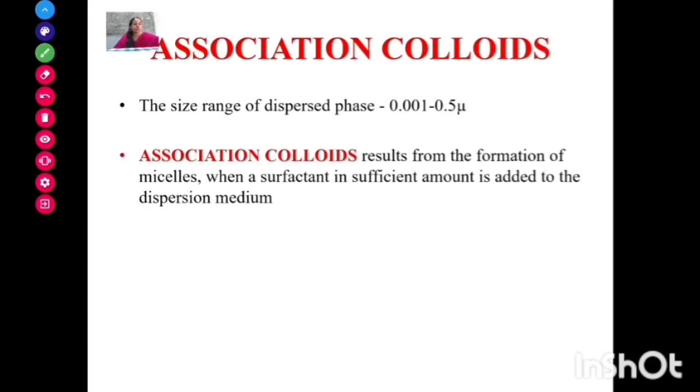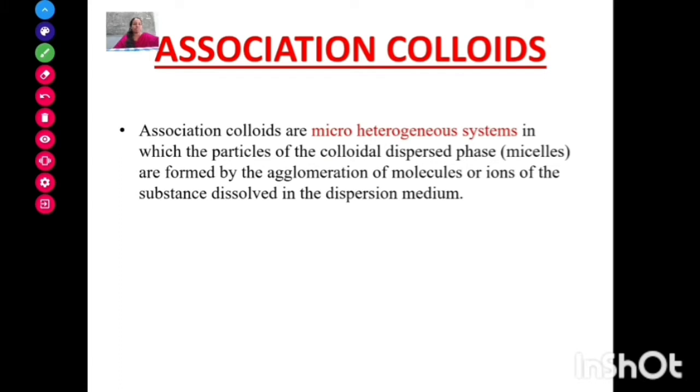Now let's talk about association colloids. Association colloids result from the formation of micelles when a surfactant in sufficient amount is added to the dispersion medium. Association colloids are microheterogeneous systems in which the particles of the colloidal dispersed phase are formed by the agglomeration of molecules or ions of the substances that are dissolved in the dispersion medium.